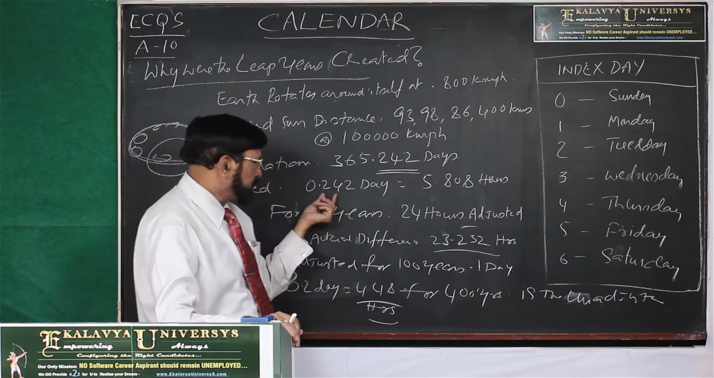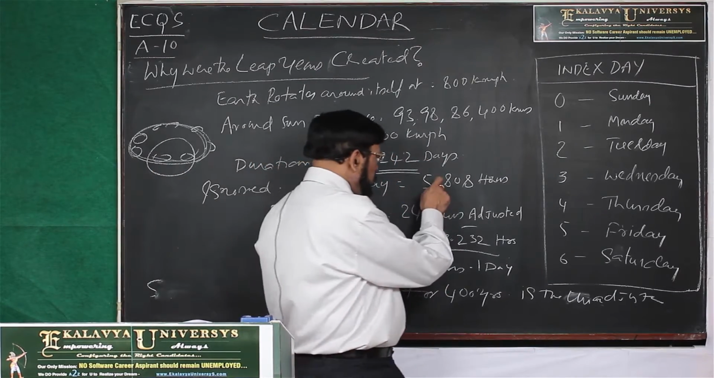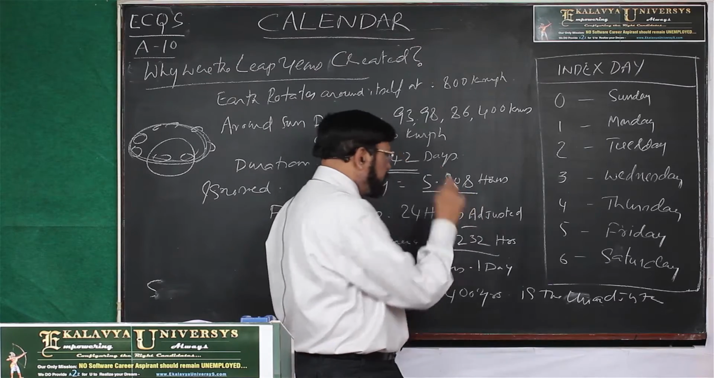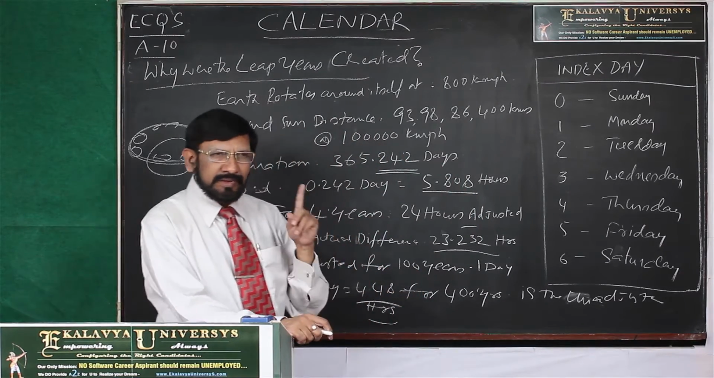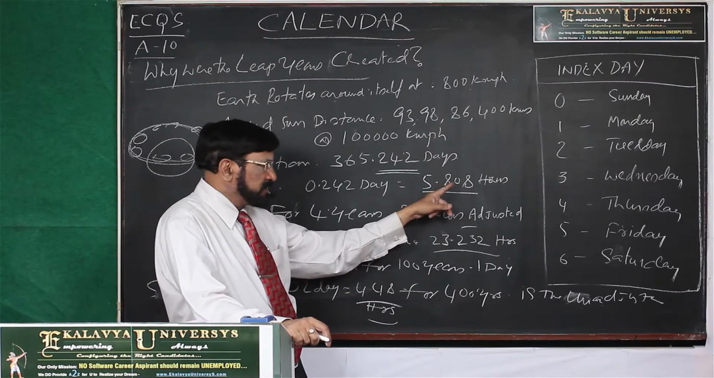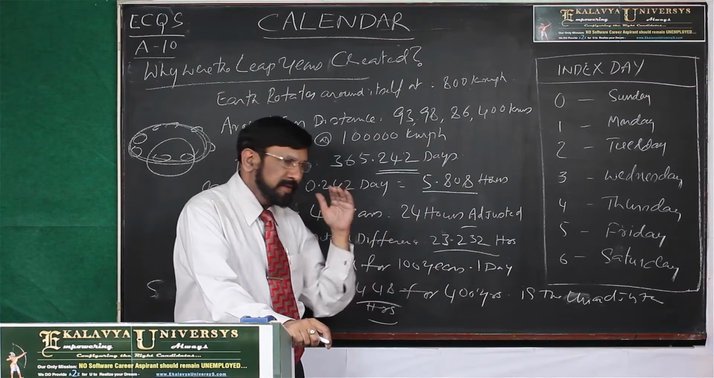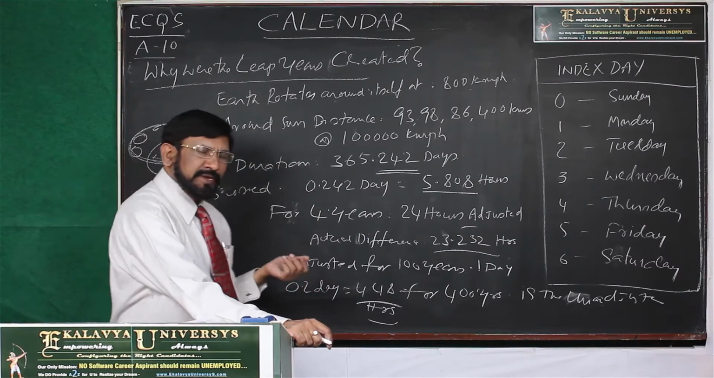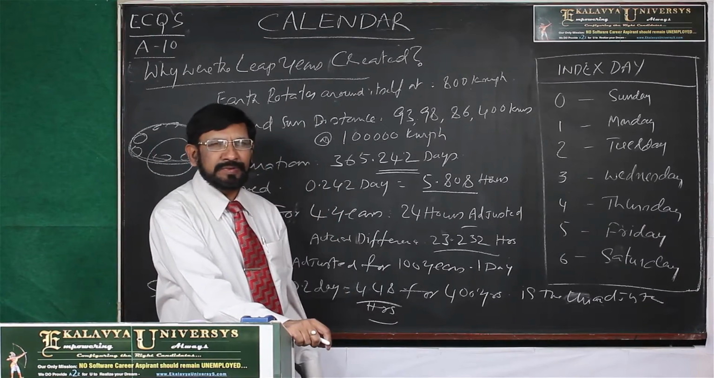0.242 days. That means that is equivalent to 5.808 hours. According to this, every year 5.808 hours are being ignored. How can it be adjusted? Then a leap year adjustment is made.